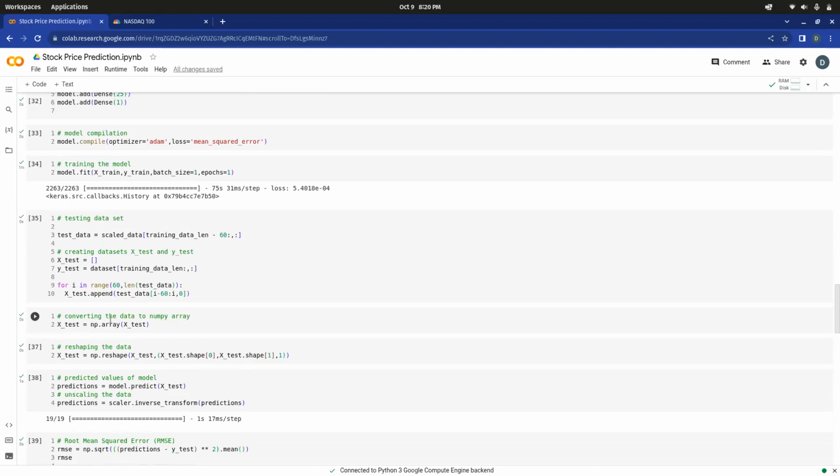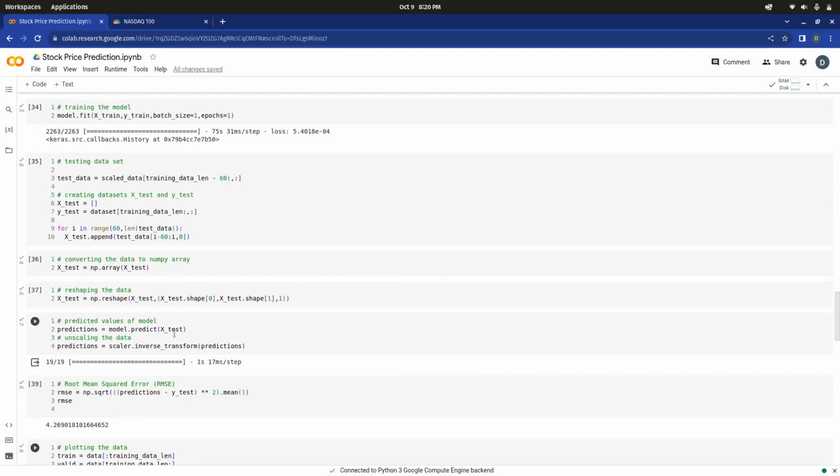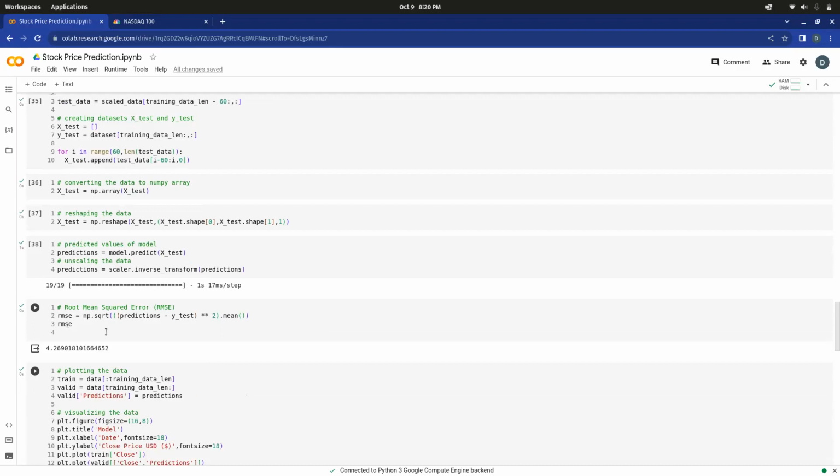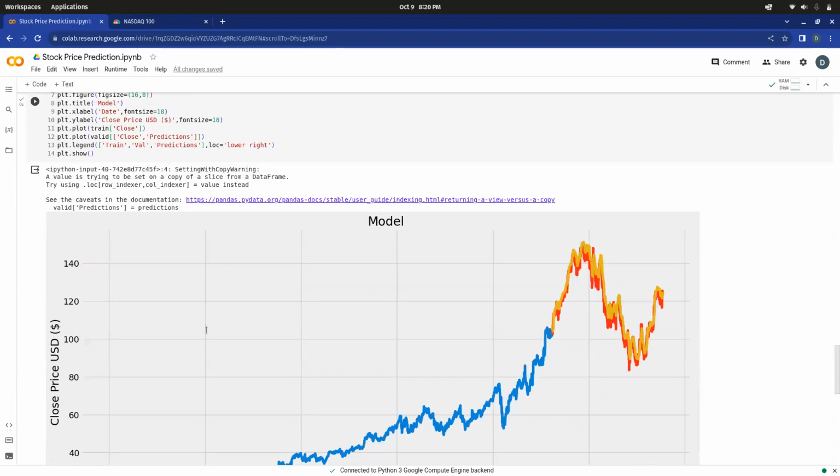Next we have the X test, and now we are comparing the predictions we get from X test with the original values. So this is the root mean squared error. It is around 4 for all this data over the years. Next we are plotting our data and the predictions we get here.